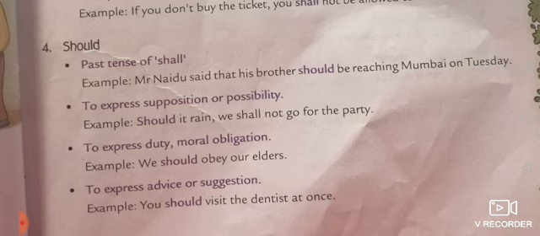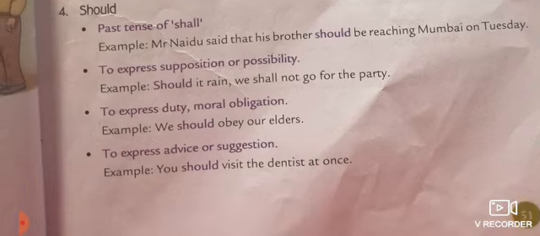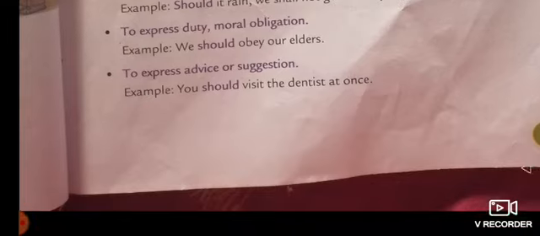To express duty, moral obligation, and to advise, we use should. Generally in common life we use should, as in: we should not go there, you should respect your elders, teachers and all like that. We use should for suggestion and obligation. We should obey our elders, we should respect our parents.